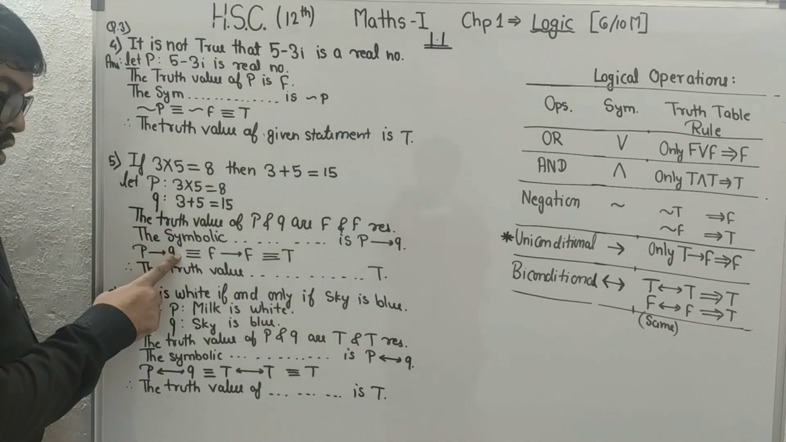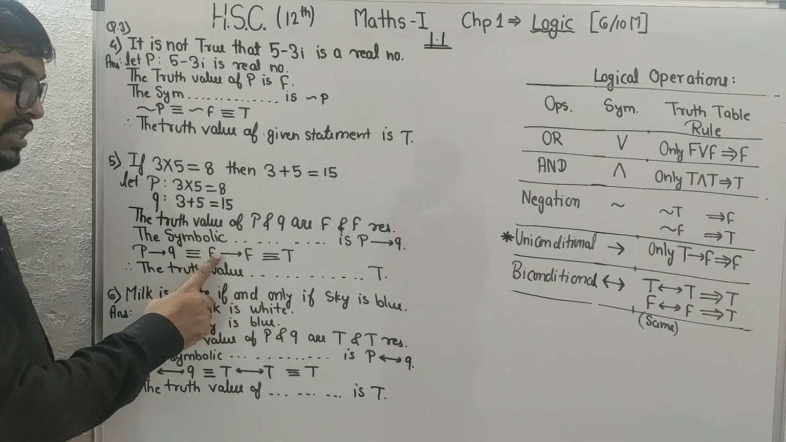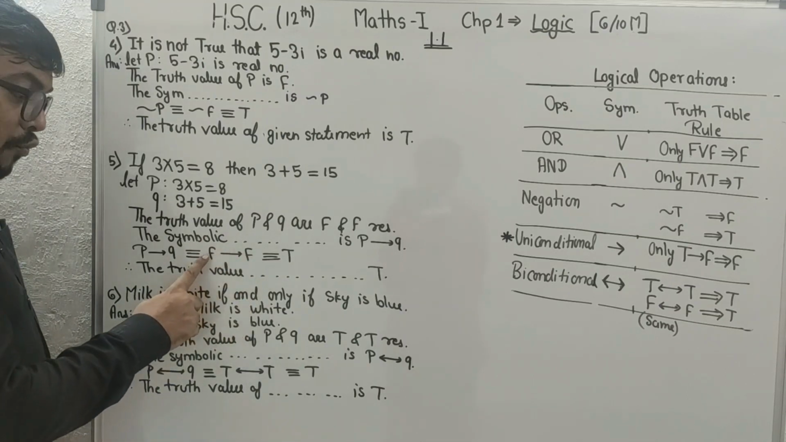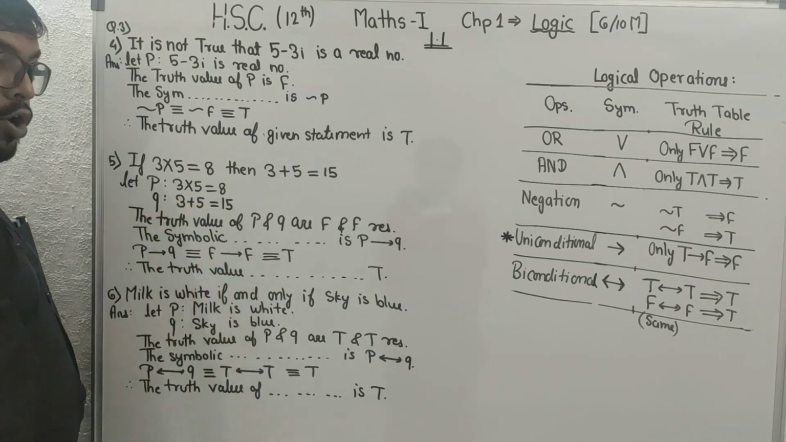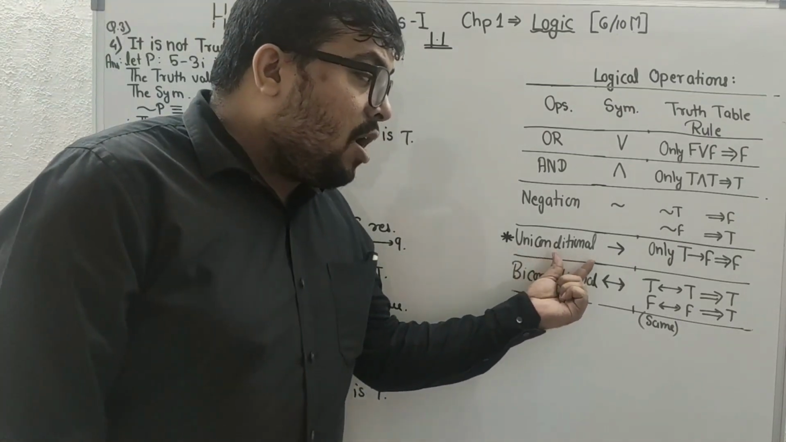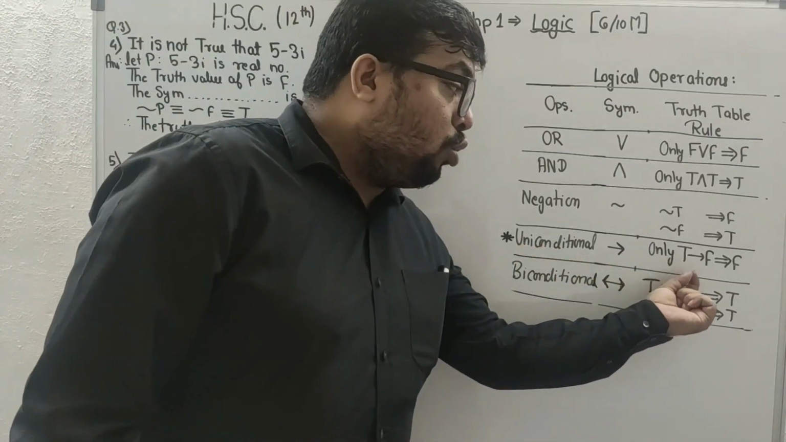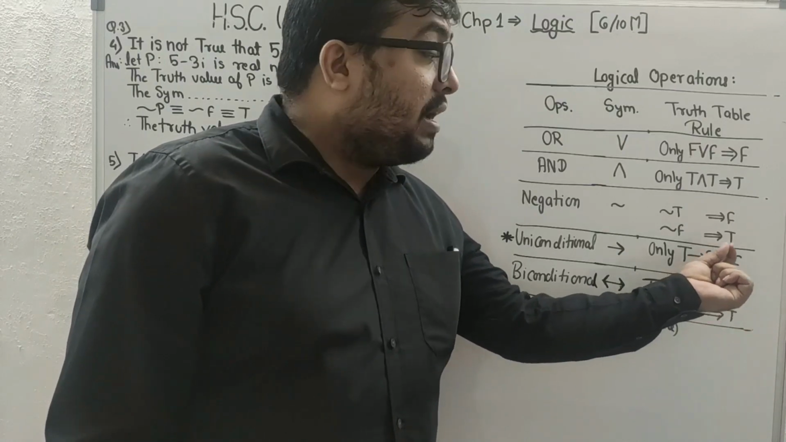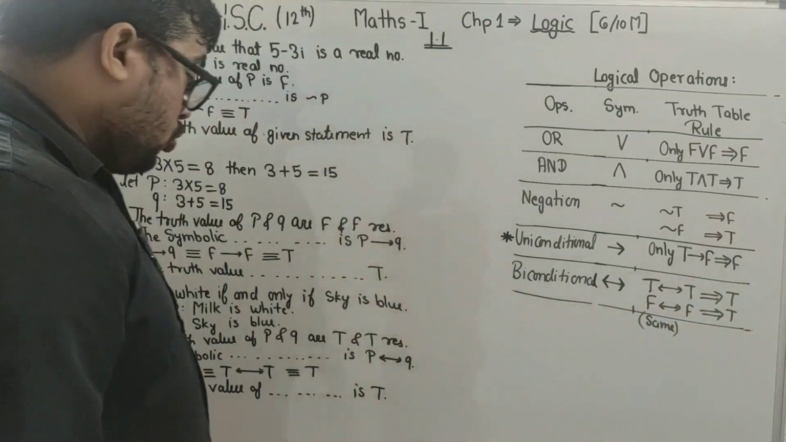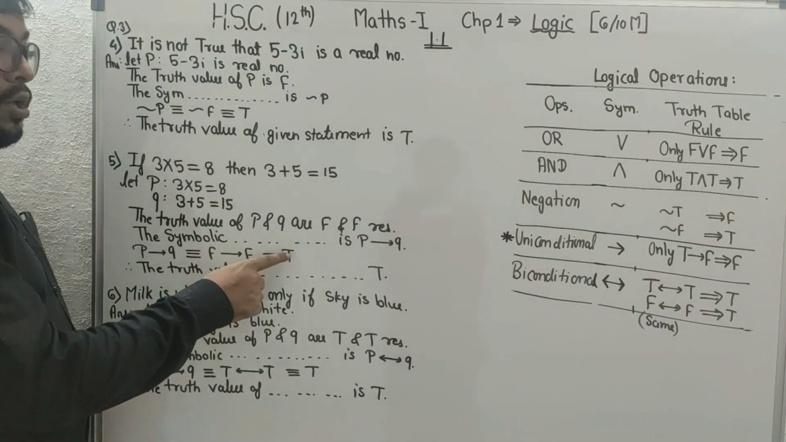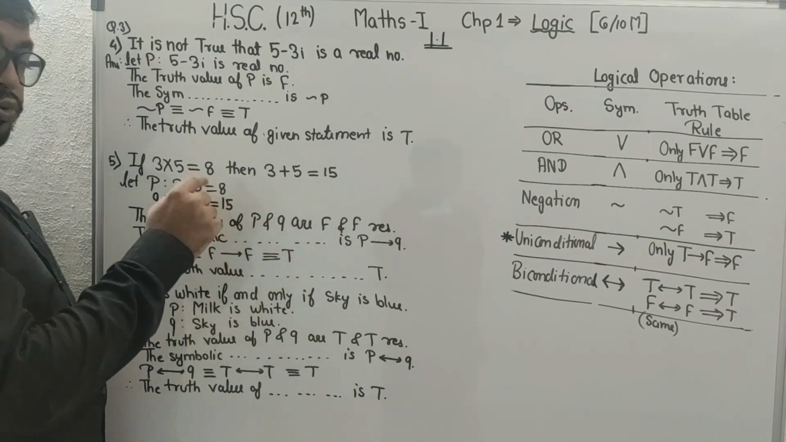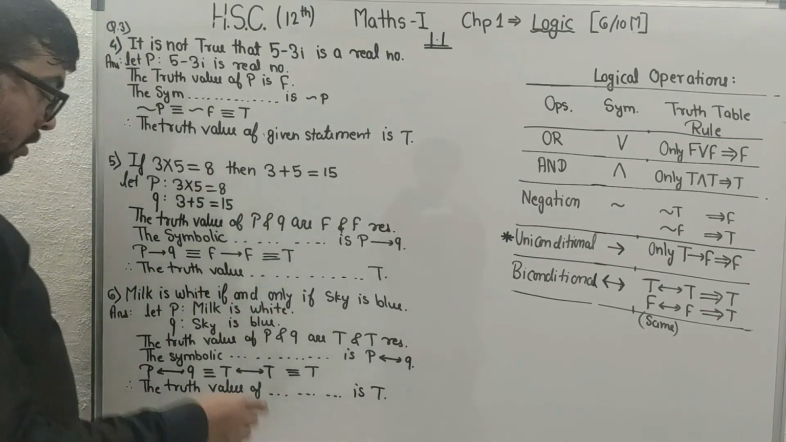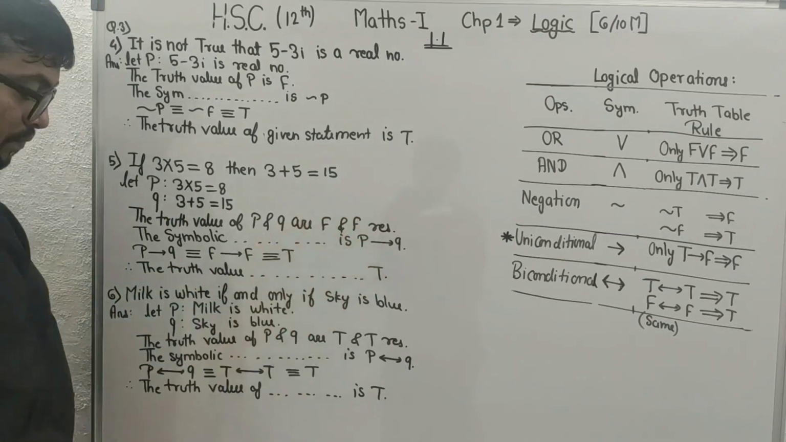Now we will solve this. P arrow Q. Both of these things are false. So F arrow F. What is the rule of the conditional beta? When it is true to false, then only it will become false. Here it is false to false. It is not true to false, so it becomes true. Okay. Next, the truth value becomes true.